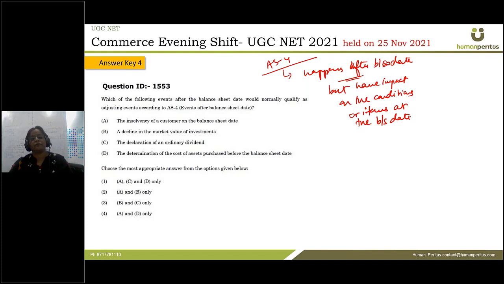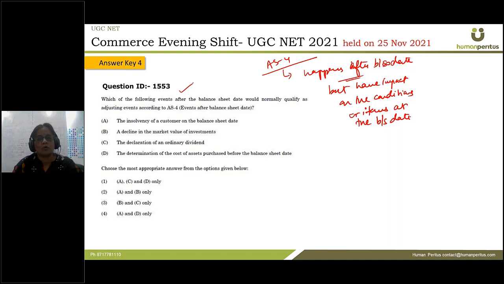Whenever a few events happen after the balance sheet date and they are going to impact balance sheet figures or balances on a given date, then those are called adjusting events. If they have significant or material impact on the balance sheet figures, then we need to adjust those events.